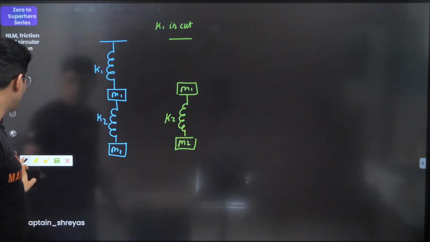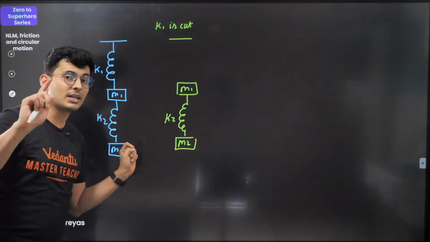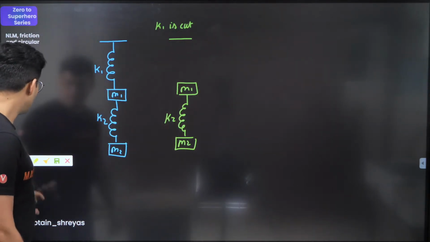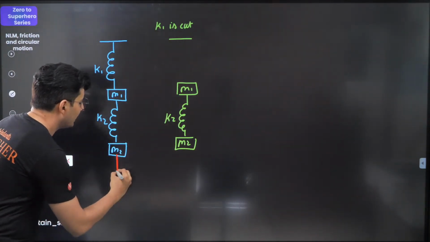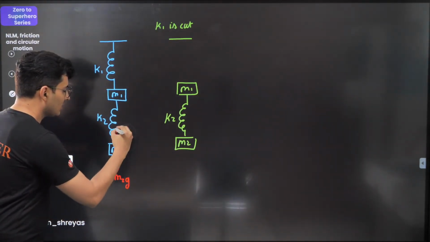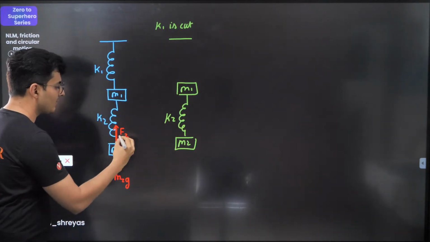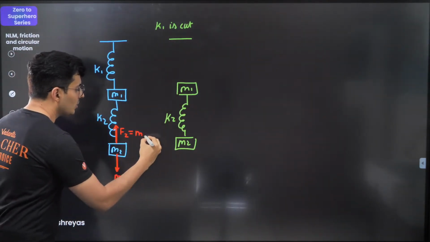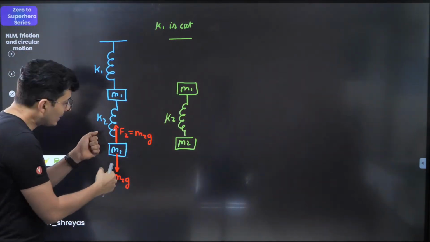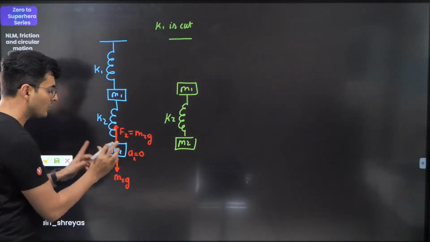Now, meanwhile what happens? The other spring will not deform instantaneously. It takes some time. Now if you look at this question, don't you see that there was some weight acting downwards, which was M2G on this block. There was some spring force upwards. So this spring force by the second spring will be equal to M2G. Can you see that? Spring force by this spring will be M2G because this is at rest. Acceleration of second block is 0 as of now.